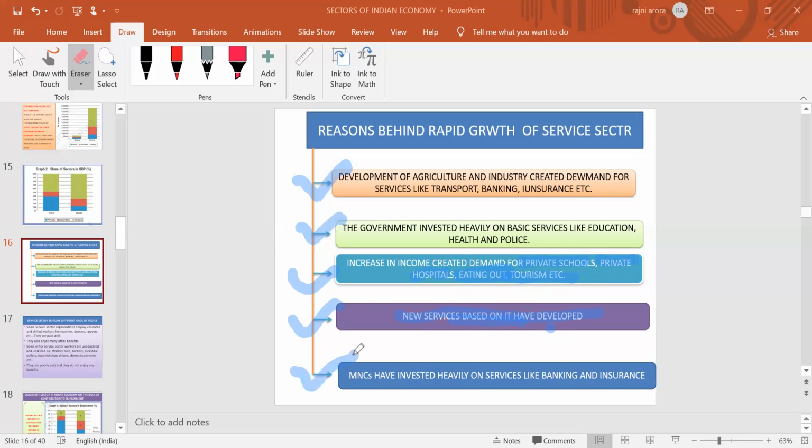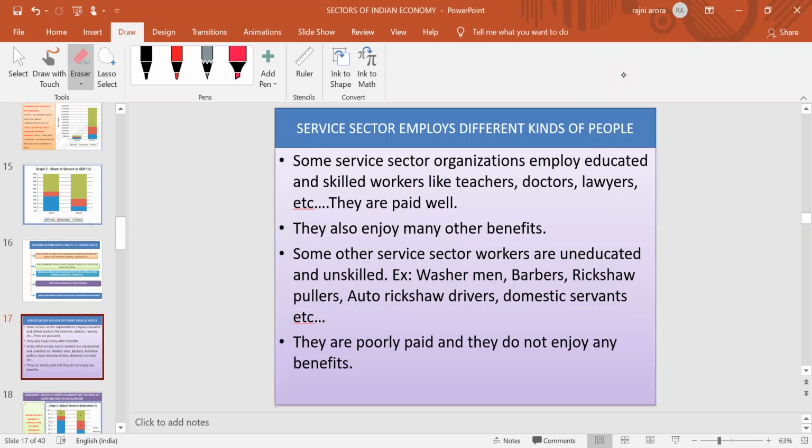Last one, MNCs have also invested heavy money in different kinds of services like banking and insurance. Due to these reasons, we can say our tertiary sector is playing the greatest role in the formation of the GDP.